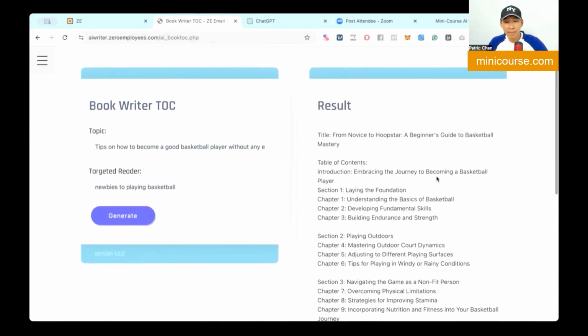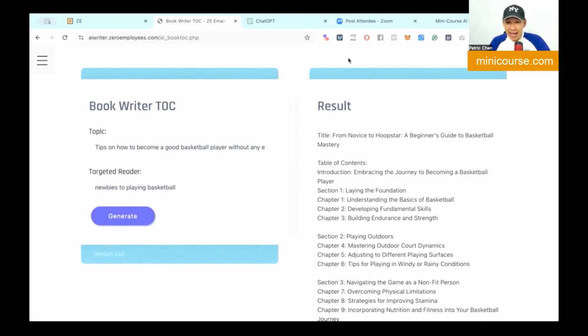You got all this? Title: From Novice to Hoopster, A Beginner's Guide to Basketball Mastery. So you can use this if you want, or you can use the earlier title we have called Outdoor Baller, Mastering Basketball for Newbies. I prefer the first one, Outdoor Baller, Mastering Basketball for Newbies.